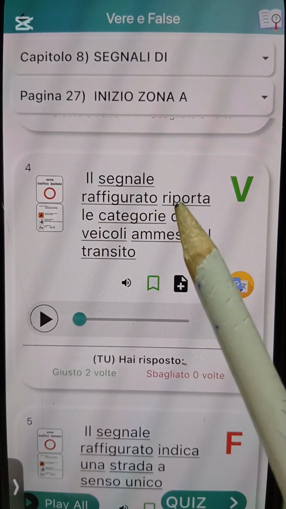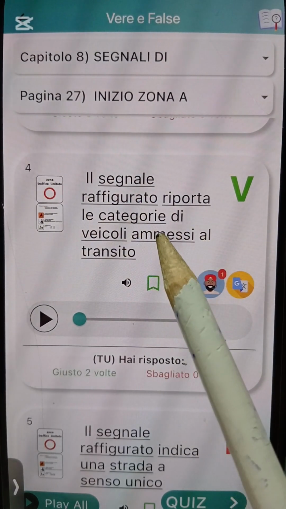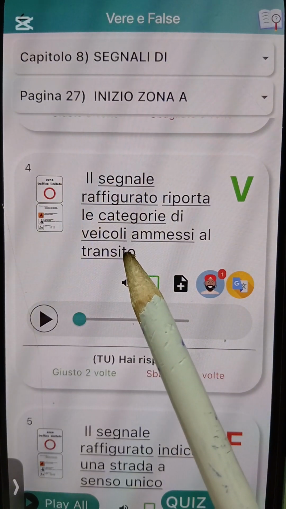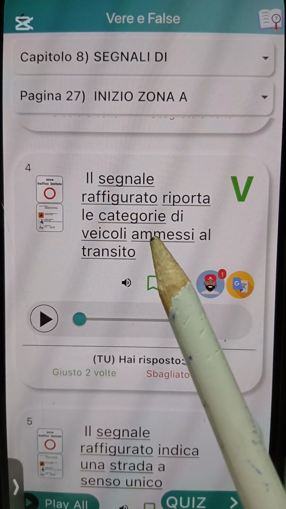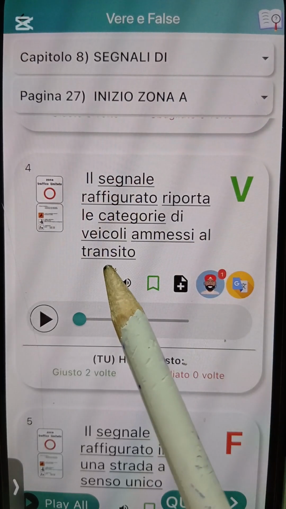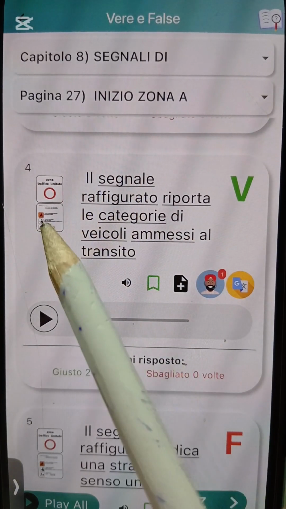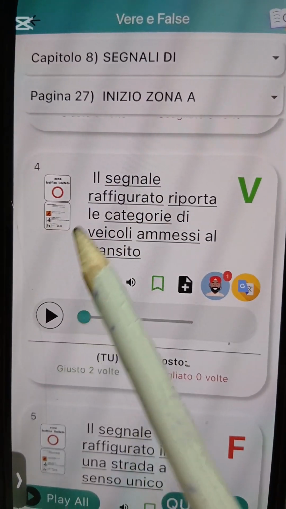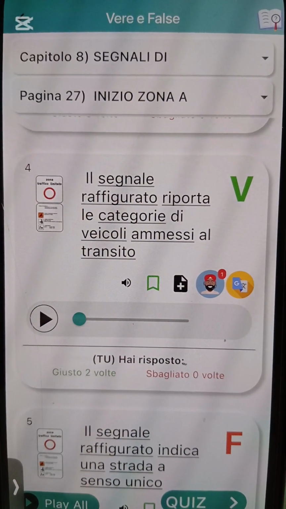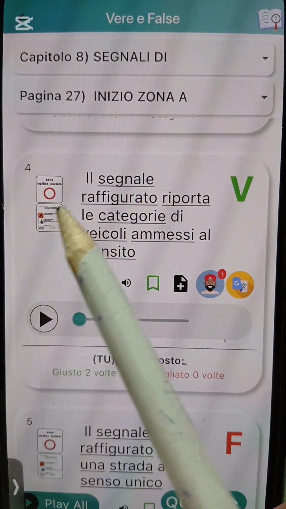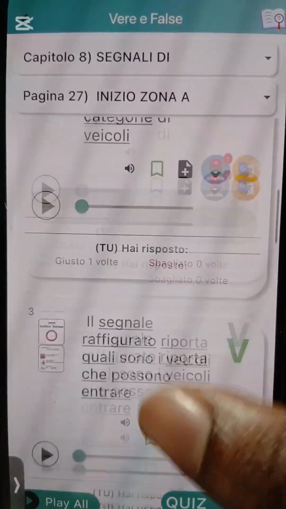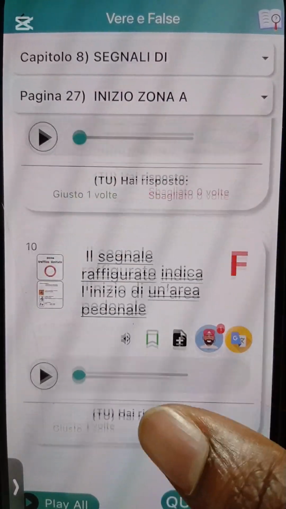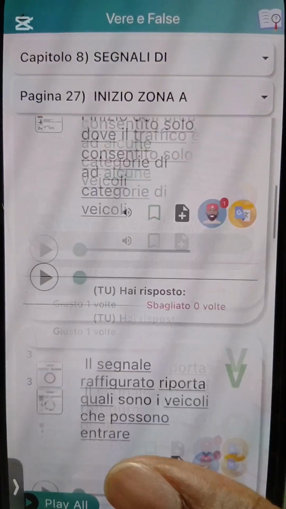Okay, e say this sign figure, e dey report the category of vehicles that is allowed to transit. Okay, e dey report the category of what? Vehicles that is what? Allowed to do what? To transit. Na vehicle wey dey allowed to transit na e dey for this panel, for this additional panel wey dey put for under so. Okay, vigili, disabile, and people wey dey offload and unload goods. Okay, people wey dey offload and unload goods, na dem go fit do what?